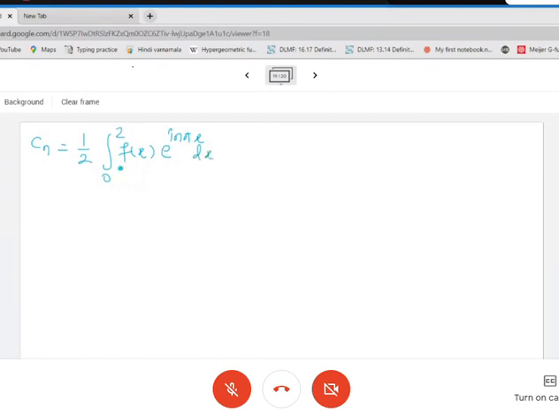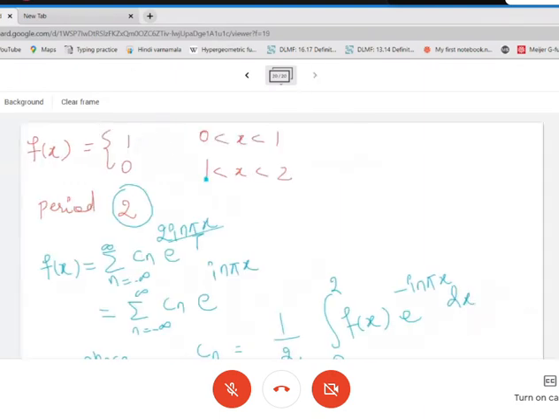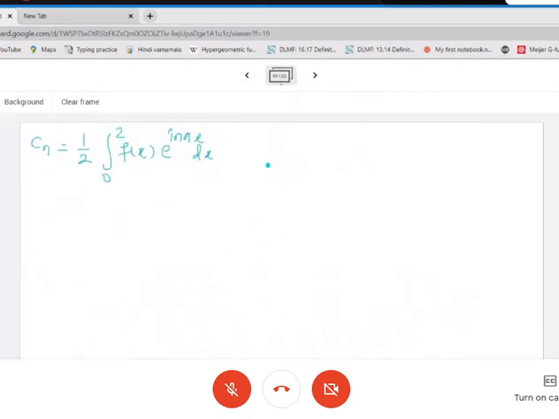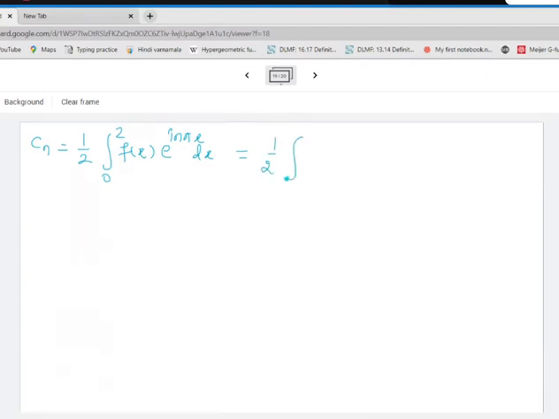Okay, now the function is defined in terms of integral, so we have to split the integral, from 0 to 1 and 1 to 2. So this will be equal to the entire expression, no issues about that: integral from 0 to 1, f of x e raised to i n pi x dx, plus integral from 1 to 2, f of x e raised to i n pi x dx. Okay, now this is what we have got.